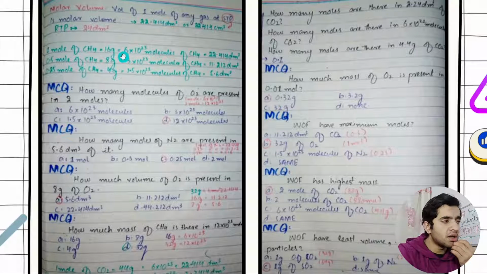So this is molar mass, and 1 mole is equal to 6 multiplied by 10 raised to power 23 molecules, and this is equal to 22.414 decimeter cube.